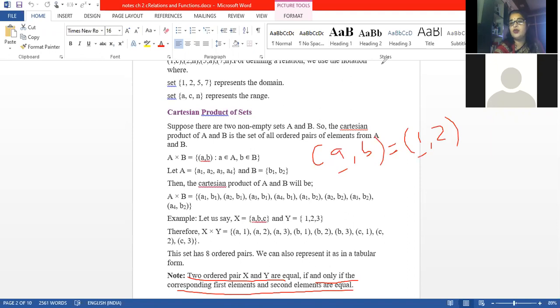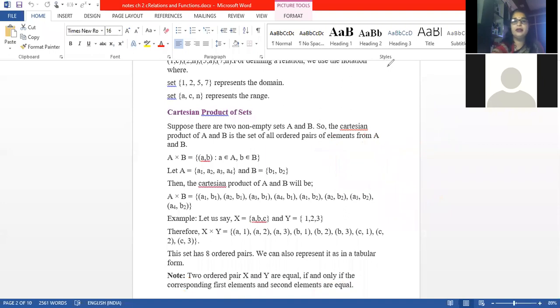When these two ordered pairs are equal, that means A should be equal to 1. The first element should be equal to the first element. The second element should be equal to the second element. From here we can say A is equal to 1 and B is equal to 2. Then only it is possible. Every time it is not specified that two ordered pairs are equal. Again I'm telling you, if it is specified that two ordered pairs are equal, then only we can say this. Otherwise, not.